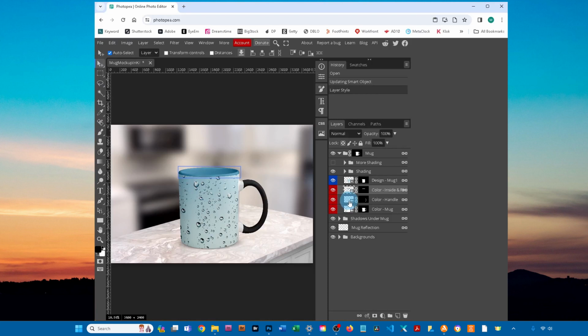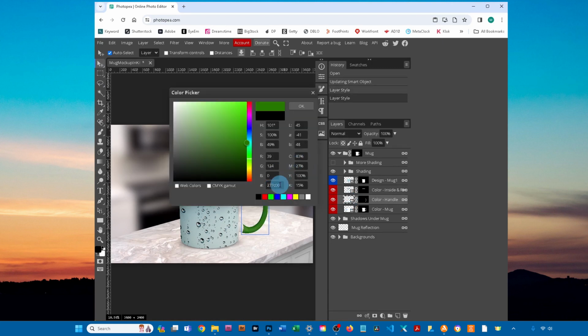Then double-click the thumbnail icon in the layer labeled Color Dash to open up the color picker. Click in the box next to the pound sign and drag to select that number. Once the number is selected, press Ctrl-V on a PC or Command-V on a Mac.